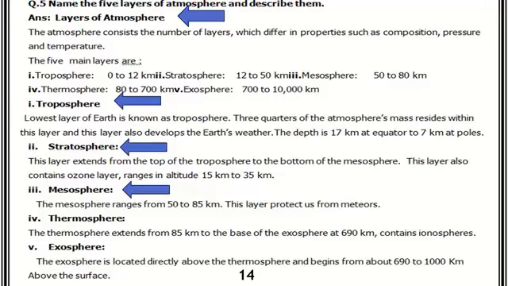Then the mesosphere. The mesosphere ranges from 50 to 80 km. This layer protects us from meteors. Number 4, thermosphere. The thermosphere extends from 85 km to the base of the exosphere at 690 km, and it contains ionospheres. Number 5, exosphere. The exosphere is located directly above the thermosphere and begins from about 690 to 1000 km above the surface.